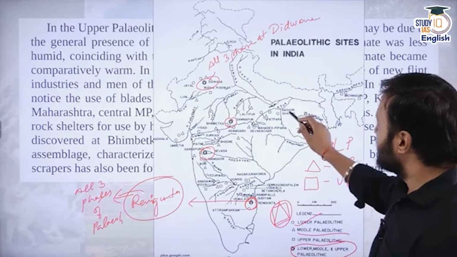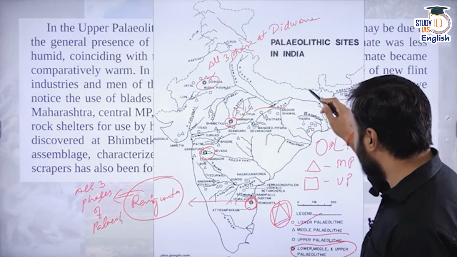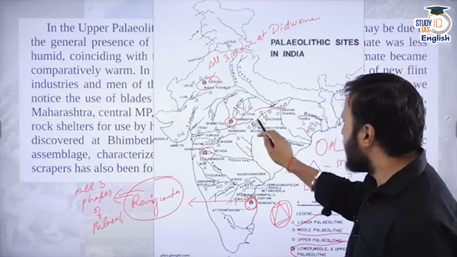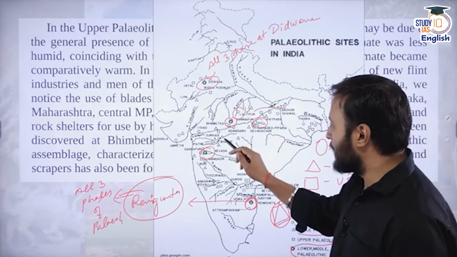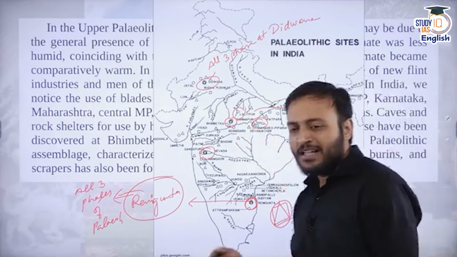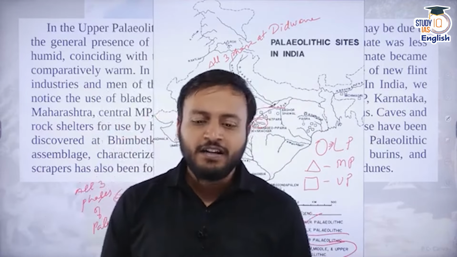Rest of these areas, as you can see here, near Lalitpur you will find the lower Paleolithic. Near Mahadev Piparia in Madhya Pradesh, you will find the lower Paleolithic. Adamgarh, lower Paleolithic. Okay. So all these places you can check on the map completely. They are very clearly visible.